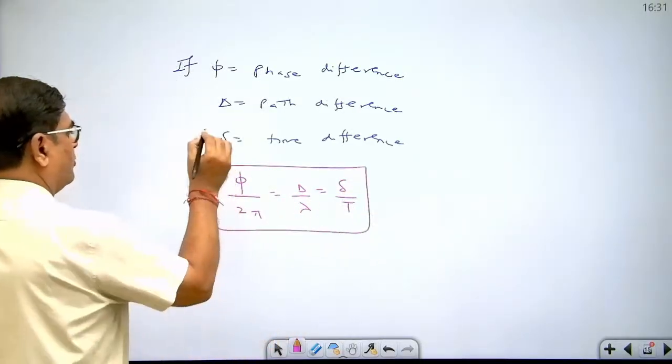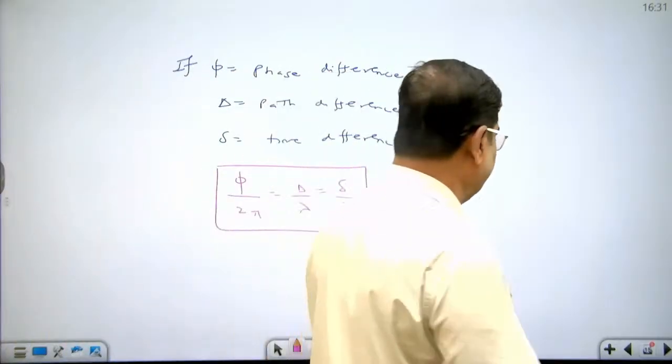This is the relation to convert phase difference, path difference, and time difference.